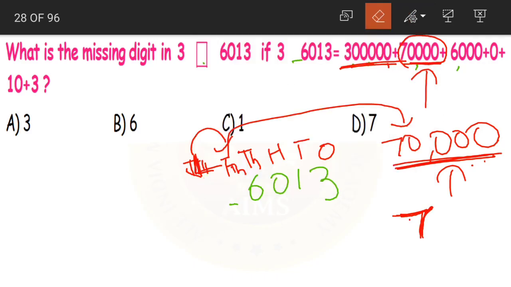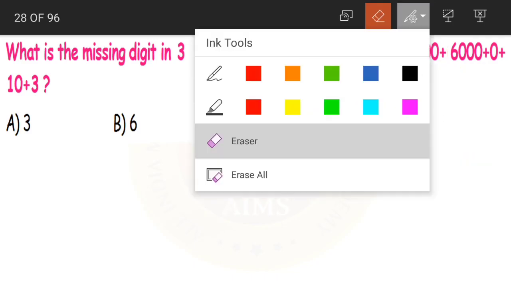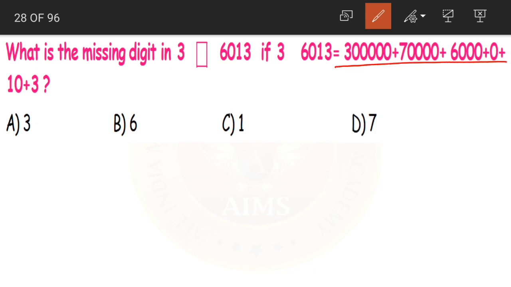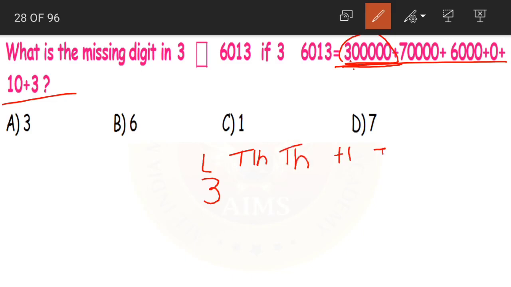Or simply what you can do is, let me erase all this. Now we know how to write the short form, right? So let us write the short form. First, the highest place is lakhs, so I am writing till lakhs. Hundreds, tens and ones. So 3 is in lakhs place, so 3. Now we have 70,000, that means 7 in 10,000s place.